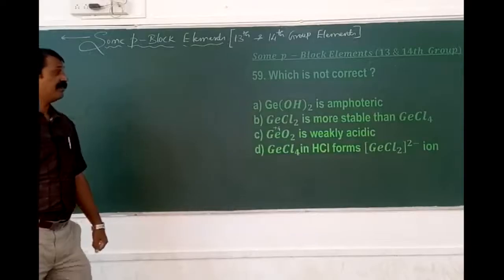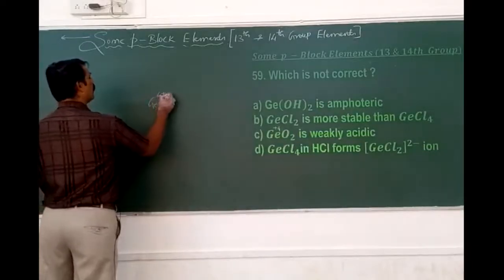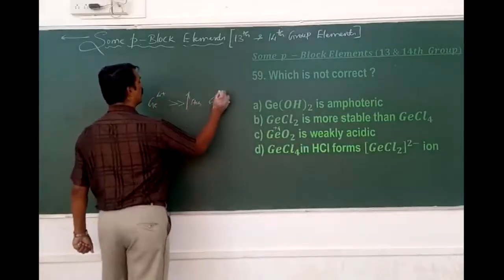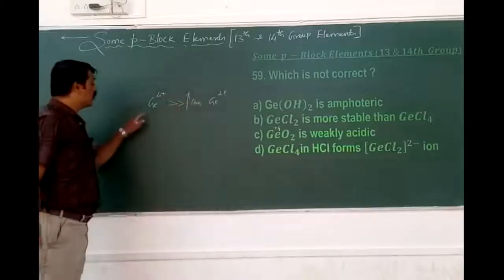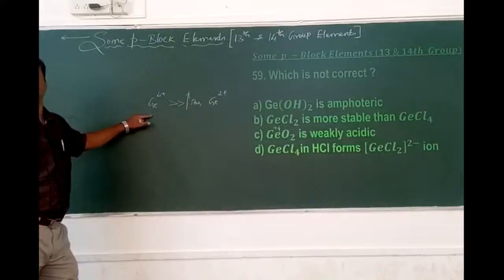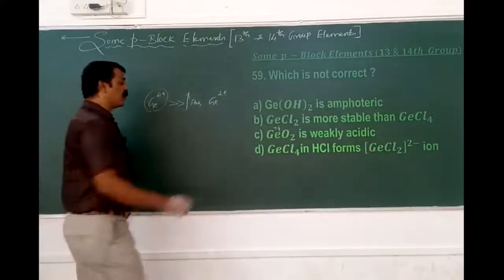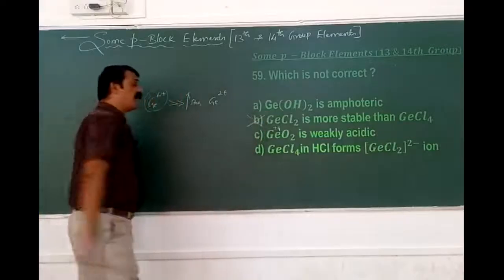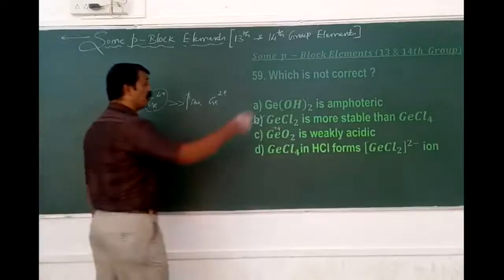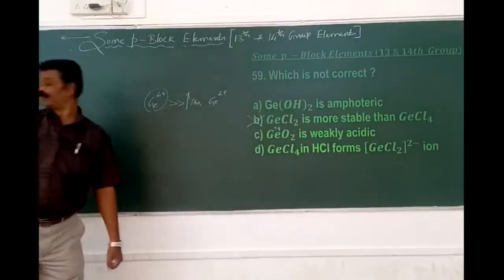But germanium in the +4 oxidation state is more stable compared to germanium 2+, because the inert pair effect starts after that. Therefore, germanium 4+ is more stable, hence the statement that germanium dichloride is more stable than germanium tetrachloride is not correct. Okay, so that is 59B.